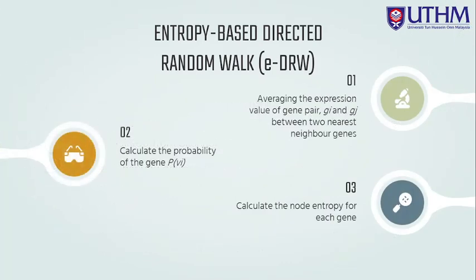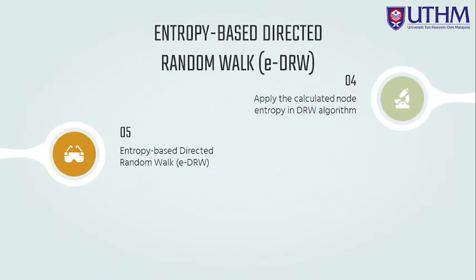So the basic calculations of the entropy-based directed random walk is shown. First, we start by averaging the expression value of the gene pair between two nearest neighbor genes, and then we calculate the probability of gene based on the average value, and then we further calculate the node entropy based on the probability calculated, and then we apply the calculated node entropy value in the directed random walk algorithm, and finally the distribution value for every node in the graph is produced from the entropy-based directed random walk algorithm.